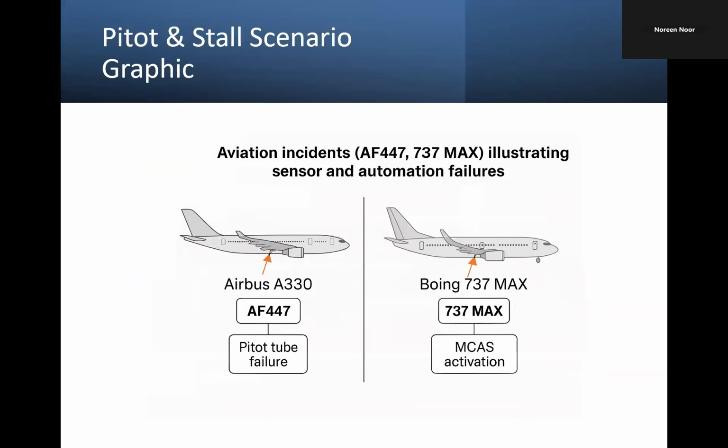So next we have stall scenario visualization, which is like Python's stall scenario graphics. The visualization shows how incorrect airspeed readings can cause aerodynamic stall. So if machine learning misinterprets airspeed or angle of attack data, it may fail to warn the pilot in time. That's why machine learning must be tested under scenarios where the sensor data is misleading. So we should train our machine learning model beforehand on not just the correct values, but on incorrect values as well.